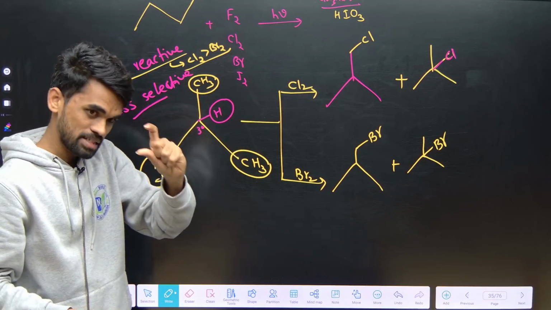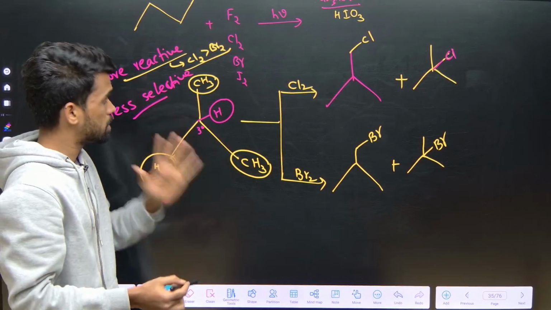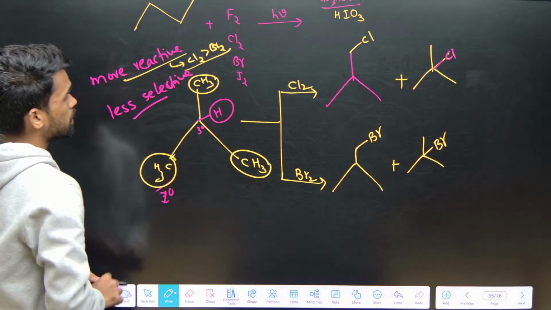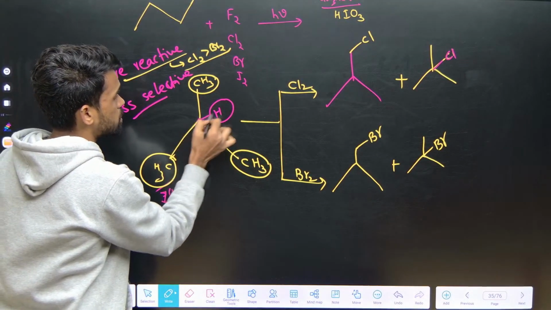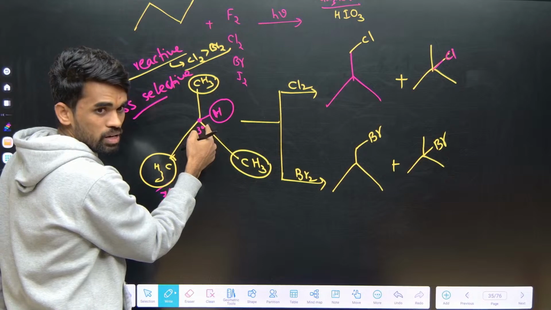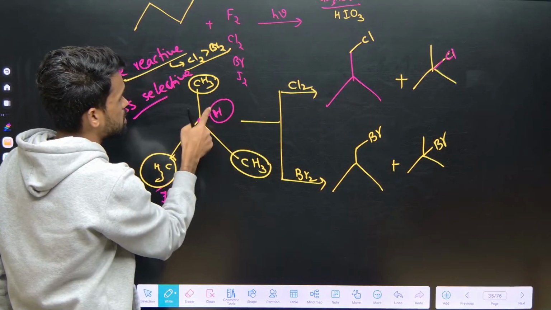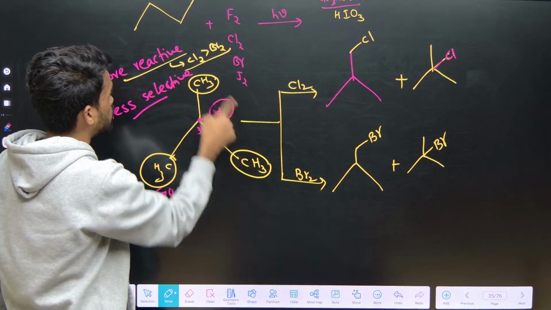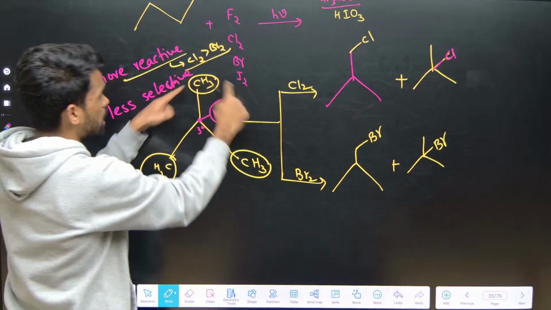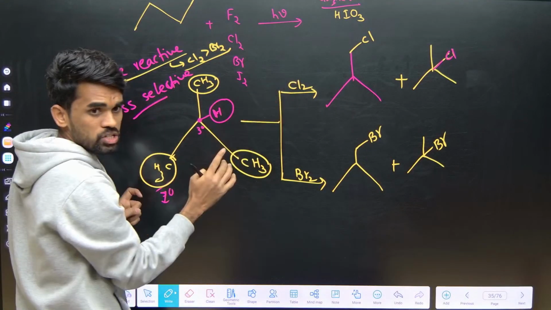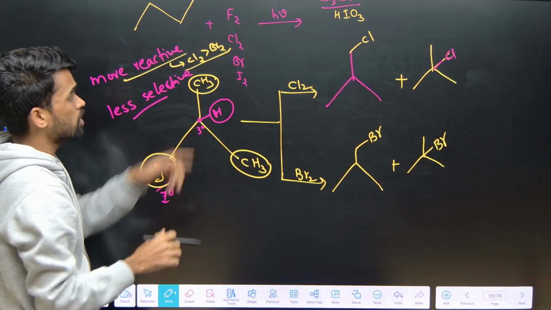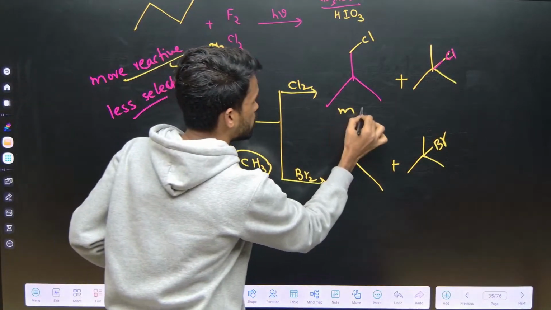Okay, I will tell you the exact value also, how to calculate, but try to understand the concept. Okay, but this reactive site is only one we have. So it means chlorine is less selective, reacting more at this terminal side when you do chlorination, when you compare with this. Okay, when you do chlorination, this will be your major product.